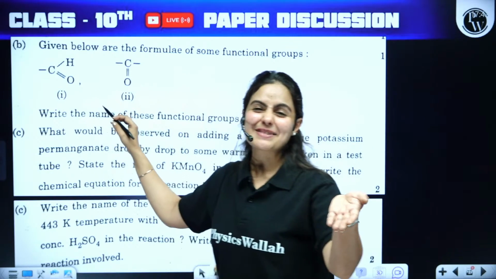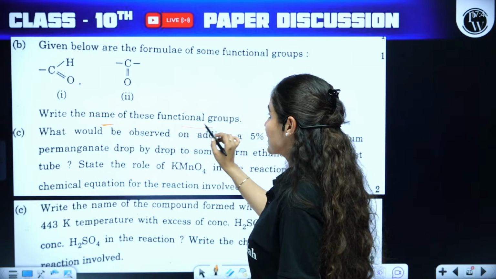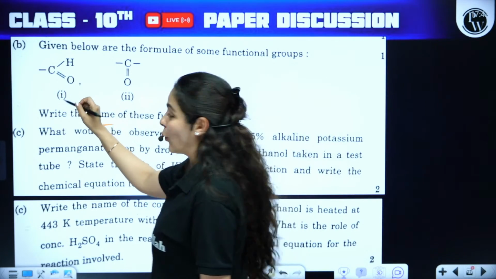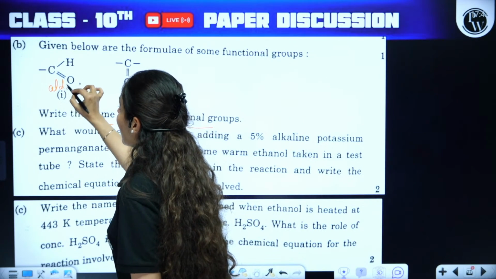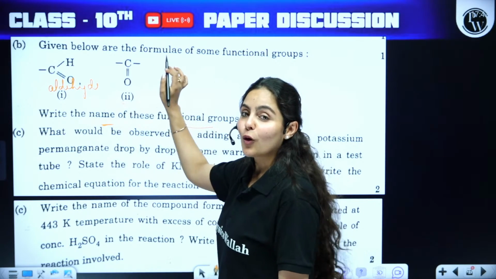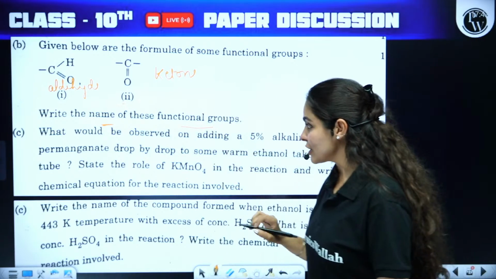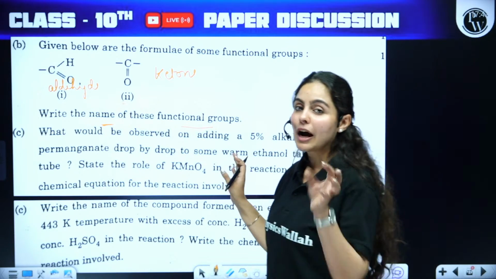Oh, that's easy peasy. Looking at the functional group, you just have to mention the name of these functional groups. It's CHO. It's none other than aldehyde. For the second one, C double bond O, it is the ketonic functional group. Just straight away, you have to remember it.